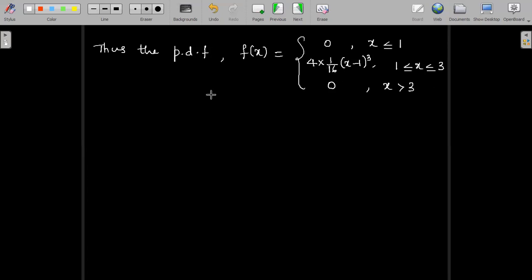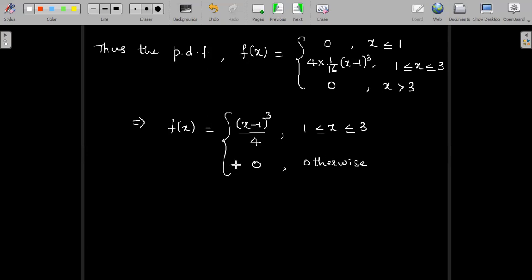So for c as 1 by 16, for 4c, I can rewrite f of x simply as (x minus 1) whole cube divided by 4 in the range 1 less than or equal to x less than or equal to 3, 0 otherwise. So otherwise means other than the range 1 to 3; in all other ranges, f of x value is 0. That is what it says, no? x less than or equal to 1, x greater than 3.